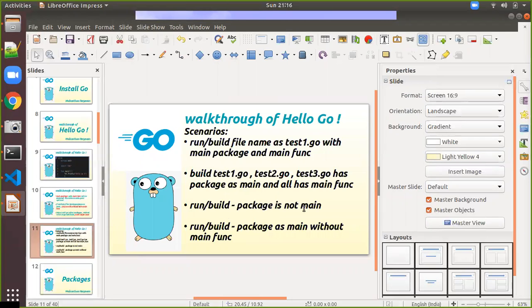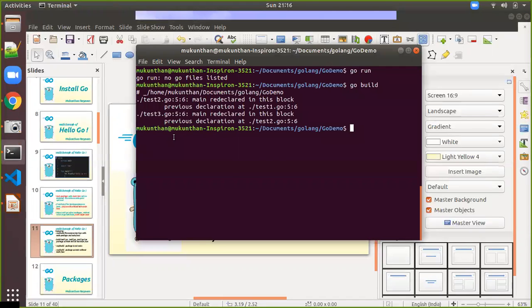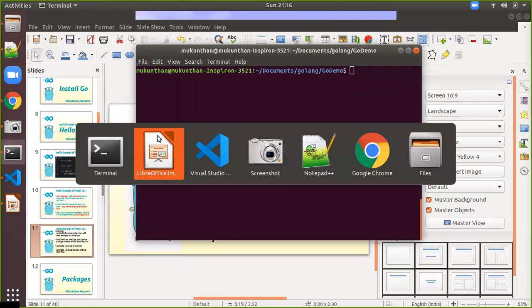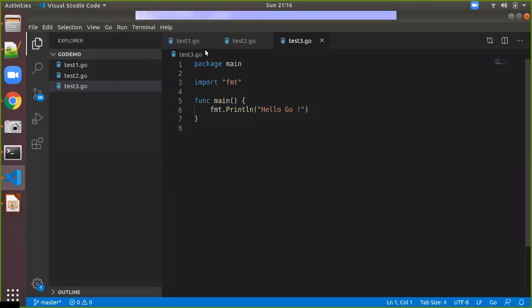Then we will change the package to something other than main and we will try to run and build. Control L to clear the screen, and again we'll go back to Visual Studio Code. I will go to test1.go. Now I will change the package to some other package which I'm going to use. Let's say mytest. Save it.